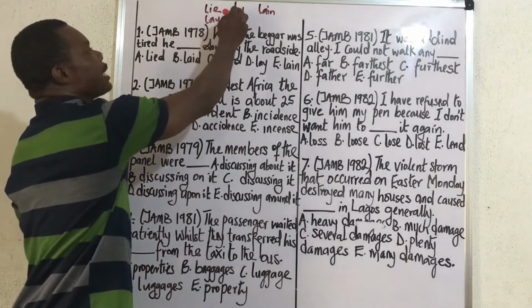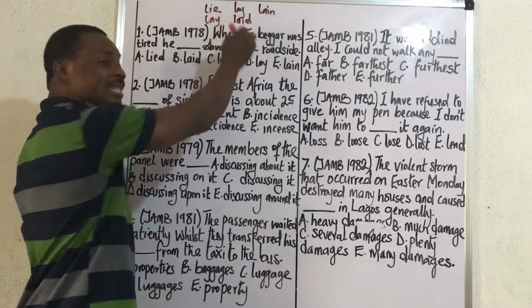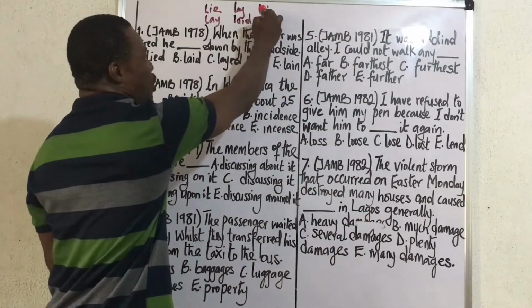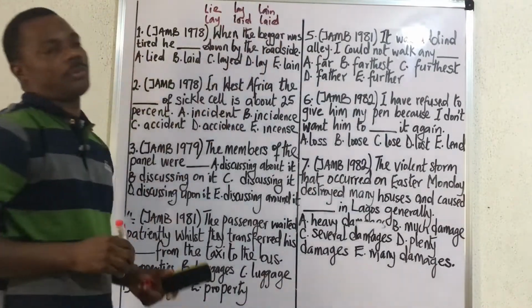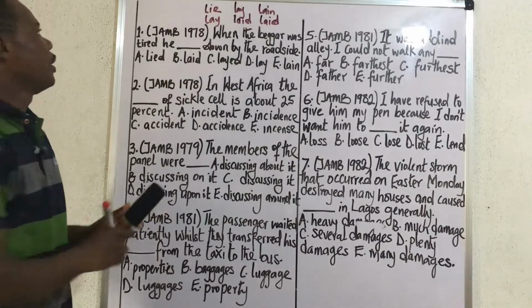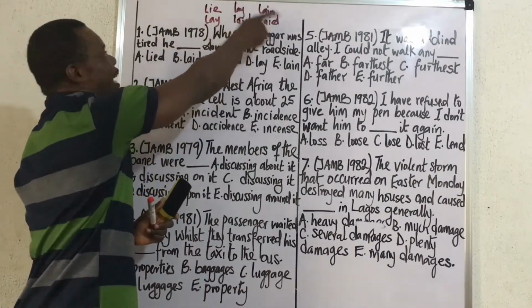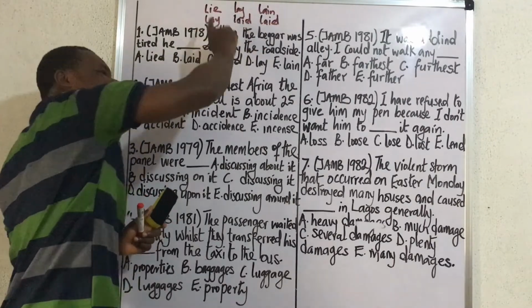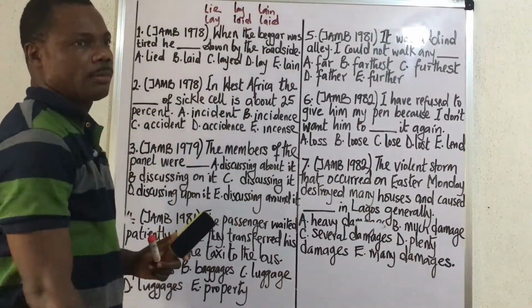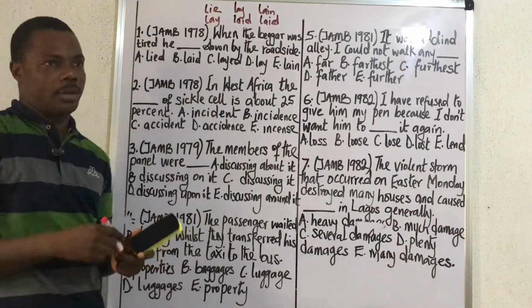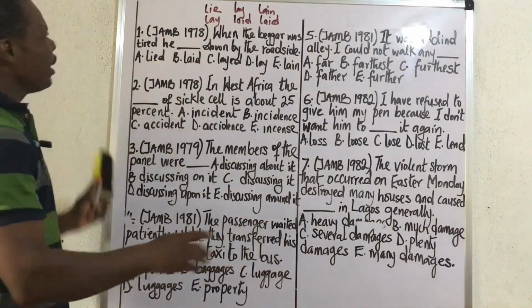So lay has a past tense of laid, and it has a past participle of laid. So this is the issue. You can see what is happening. So the two words are lie and lay. But the lay that is past tense of lie can become the present tense of saying something else. And this is where students get it wrong. Right. Now what is happening?